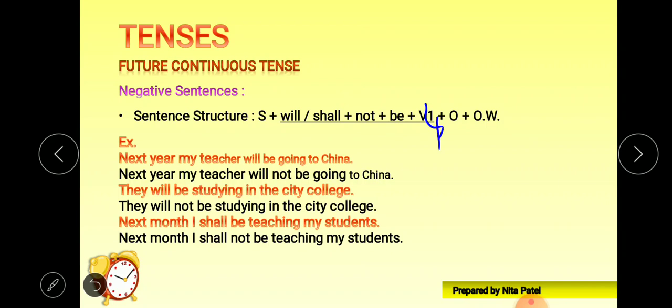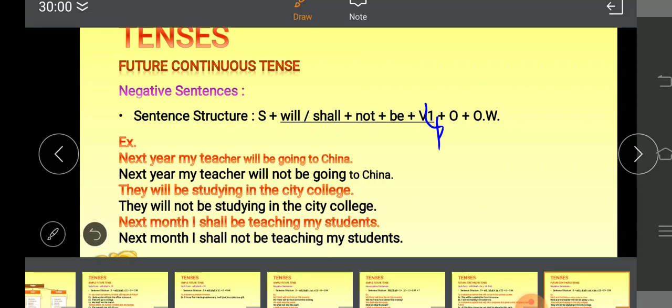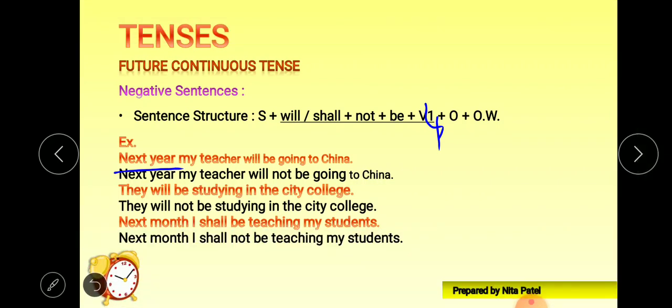Right. Next year my teacher will be going to China. Next year my teacher will be going to China. Now these are the extra words which describe the time, that is next year. Now we have the subject here, my teacher, will is there, after will just put not here and our sentence is done. Next year my teacher will not be going to China.